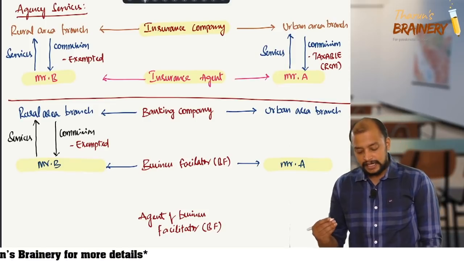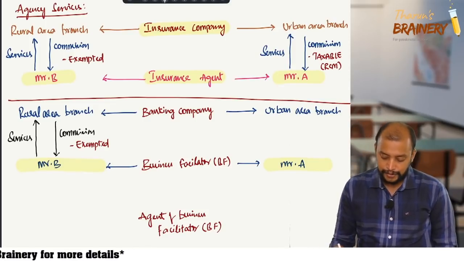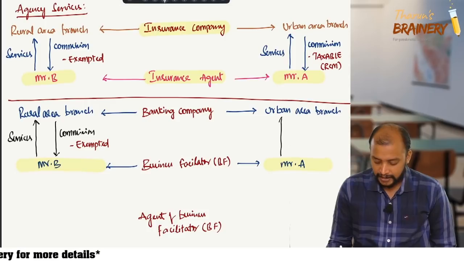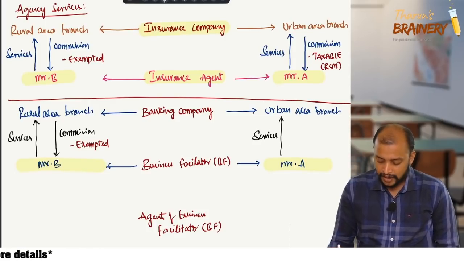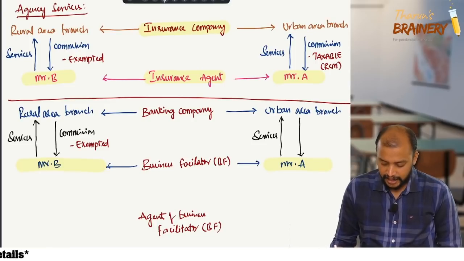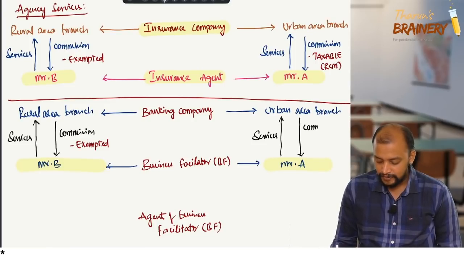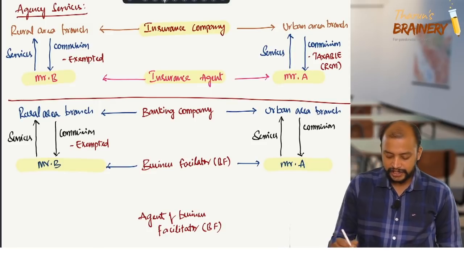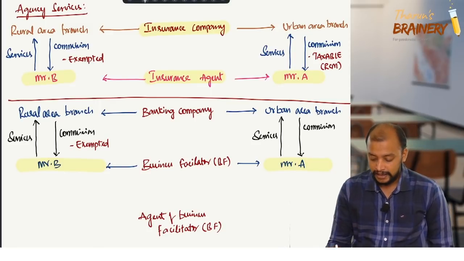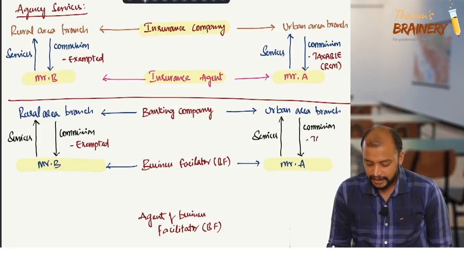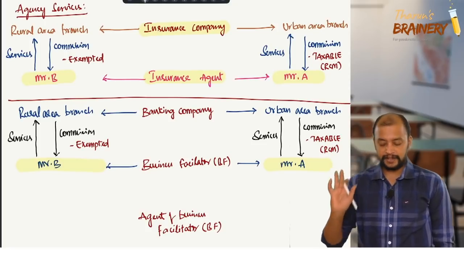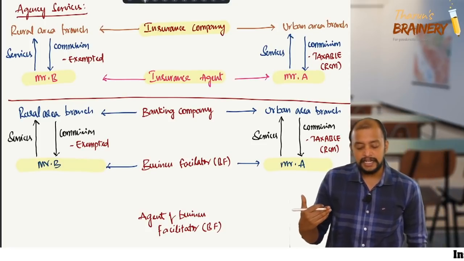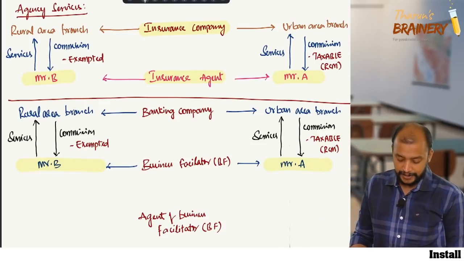Now Mr. A renders services to urban area branch, for which Mr. A receives commission, and that commission is taxable under RCM. No doubt. Okay, then who will pay GST? The banking company will pay GST.